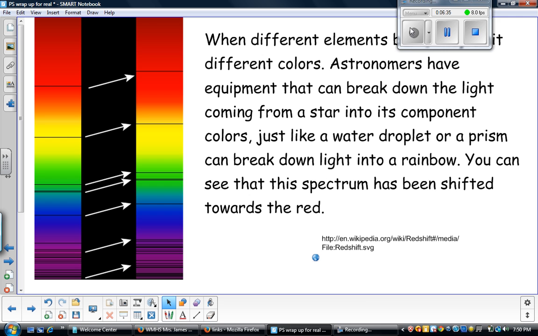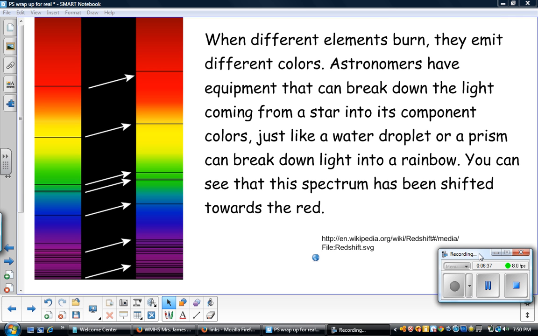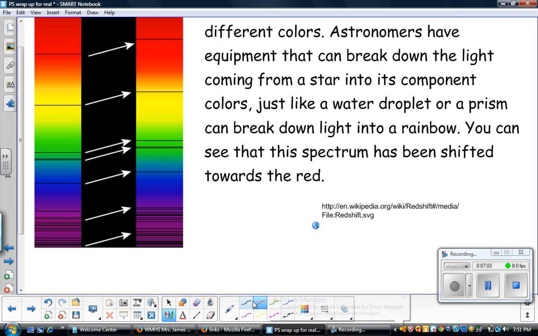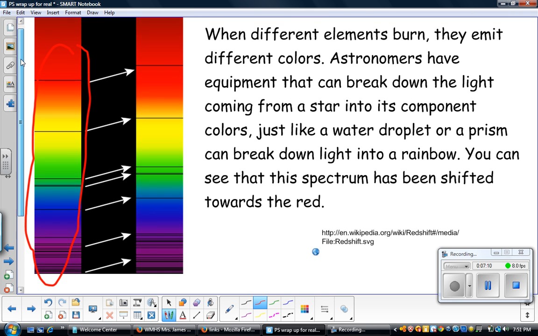Alright, let's talk a little bit more about redshift. Stars have different elements inside them. Similar, but slightly different. When these different elements burn, they emit different colors of visible light. Now, those are combined in one light, but astronomers can separate that light coming from a star into its component colors, just like a water droplet or a prism can break down light into a rainbow. So right here, I want you to see that we have what we call a spectrum, and this is the light that's coming from a star.